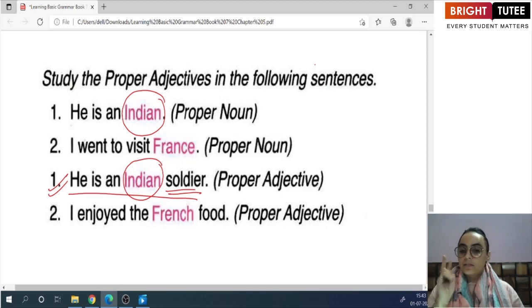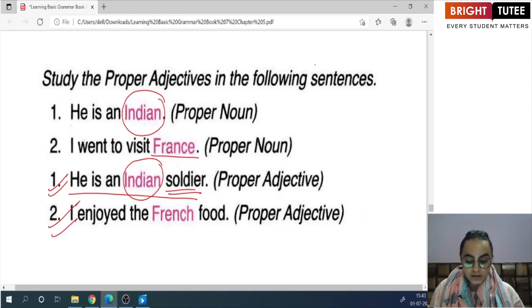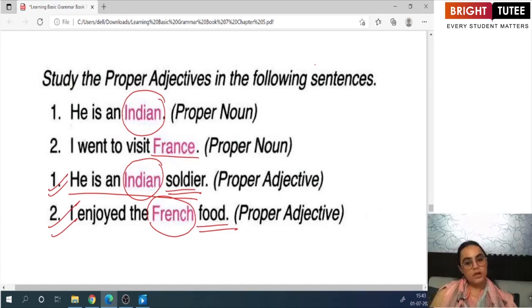Similarly, if we look at the second sentence, I went to visit France. Here, France is a proper noun. While if I look at this sentence, I enjoyed the French food. The word French is used to describe the noun food and therefore it is an adjective. So, those adjectives which are framed out of the proper nouns are known as proper adjectives.